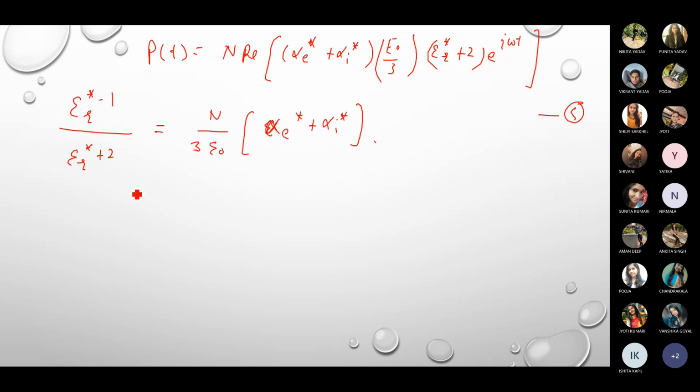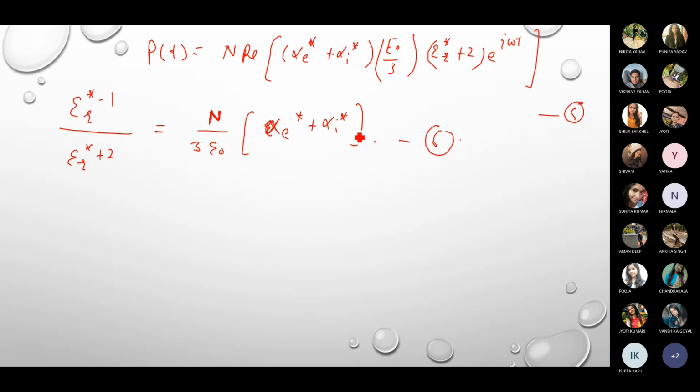Okay, so let us say this is equation number 6. This is the relation which relates the complex dielectric constant, epsilon r star, under AC operating conditions, to the atomic quantities of the material, meaning the number of atoms present inside the material.